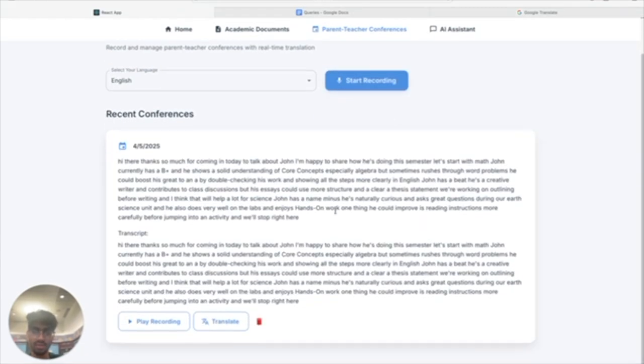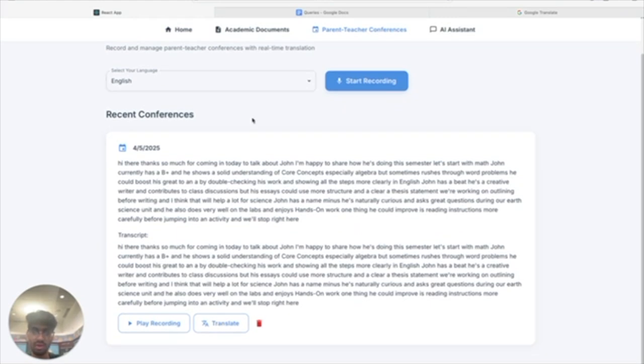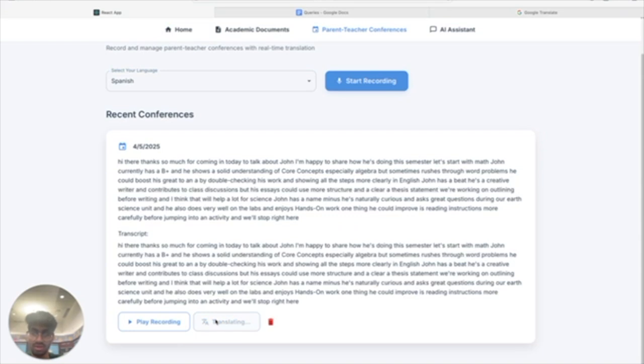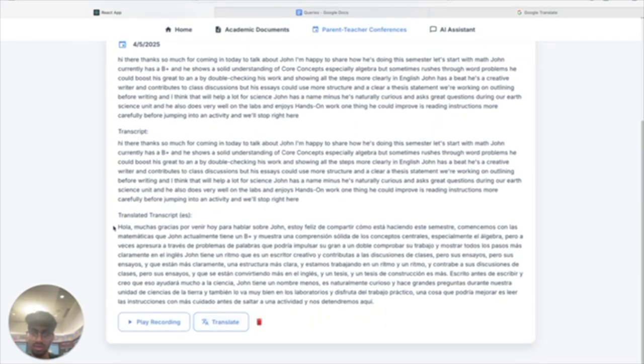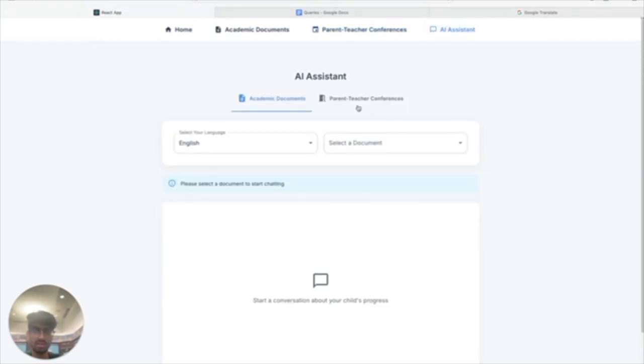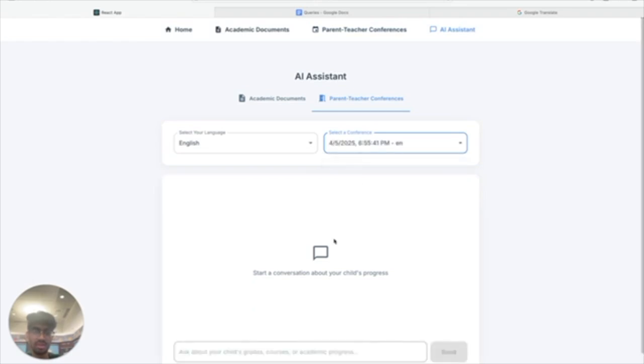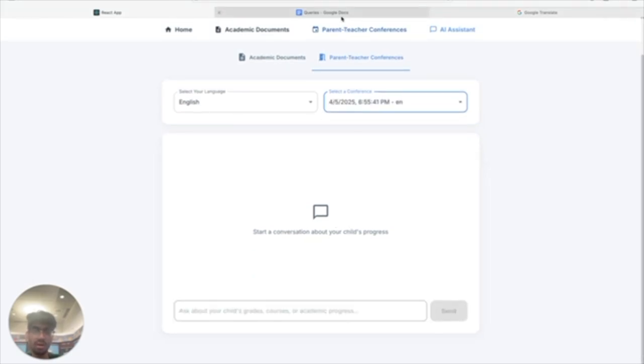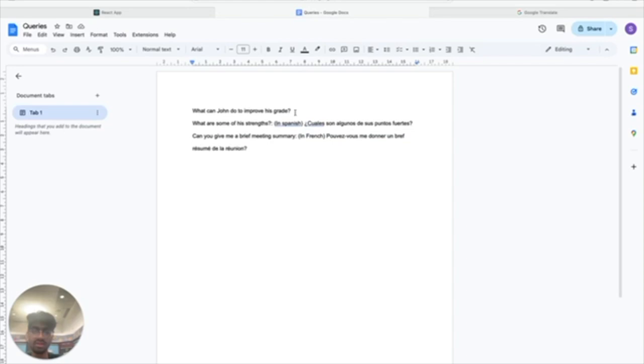Okay, now that we've gotten the transcript, we can also translate the transcript into a different language. So let's say Spanish. And then here's a translated version. Okay, and now we can go ask the AI assistant some questions. We'll switch over to the parent-teacher conference tab, and then we'll select the conference that we just had. I've prepared some questions that we'll ask the chat.